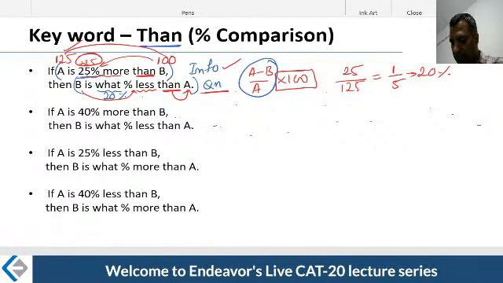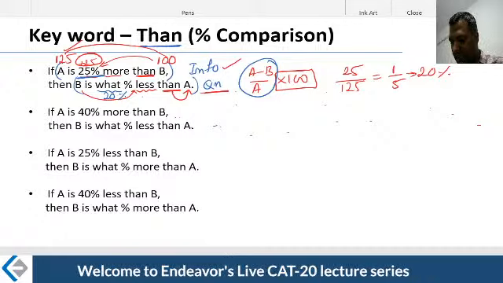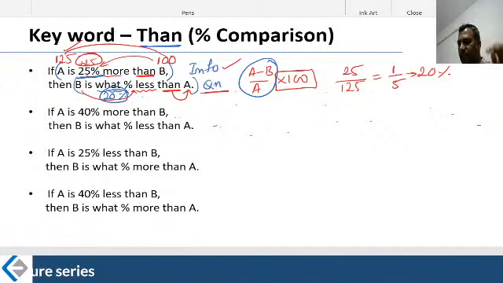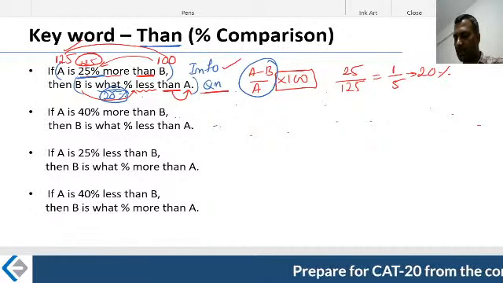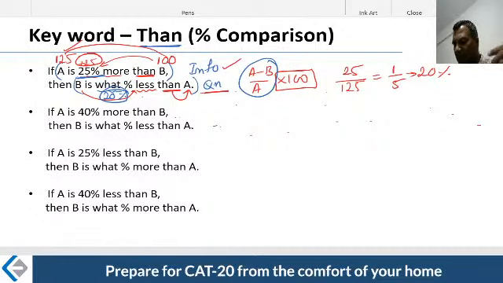If A is 25% more, B is not 25% less. It is 20% less. Let's do one more like that. Then we will see the learning objective from here.